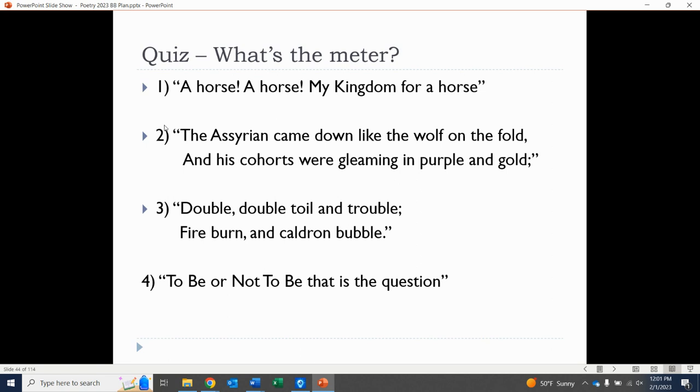Iambic pentameter, could it be trochaic? Tetrameter. What do you think each one would be? Consider the type of feet and think how many feet are in there. Again, that's how you're able to come up with the overall meter. So please pause the video here. Let's take just a couple minutes, write down what you think each one of these 4 lines are, and then we'll come back to them.